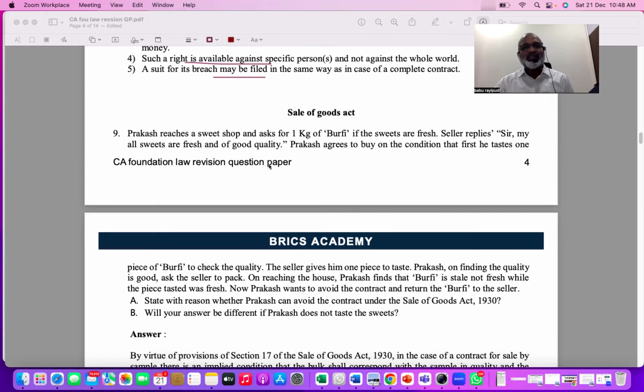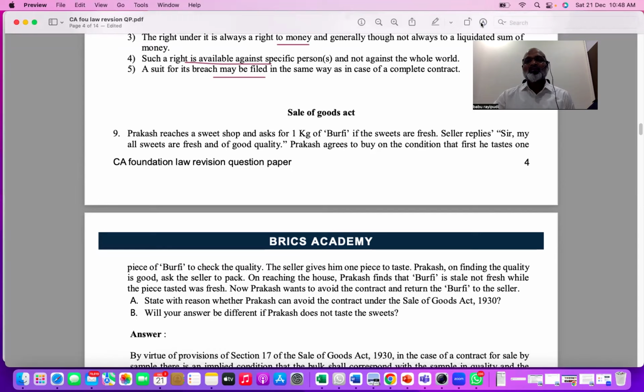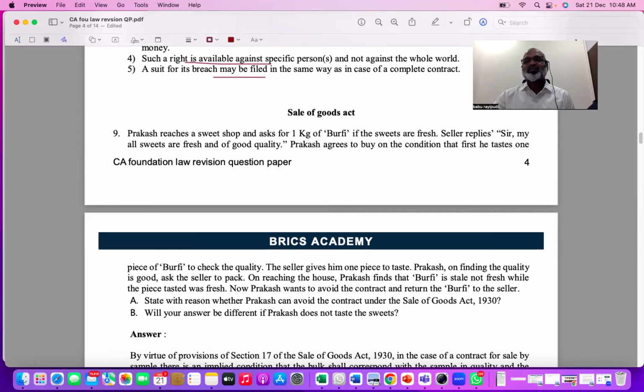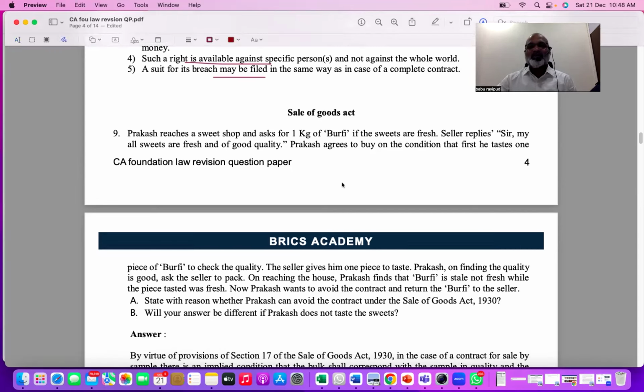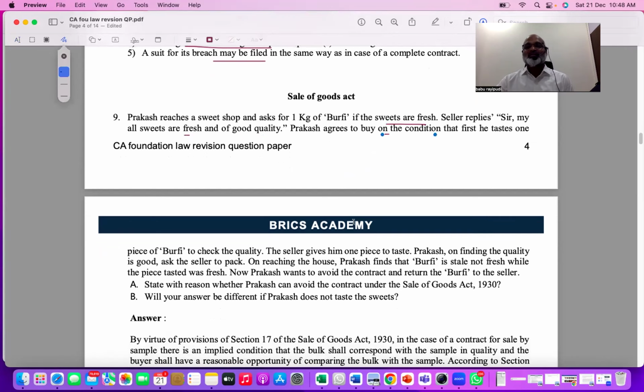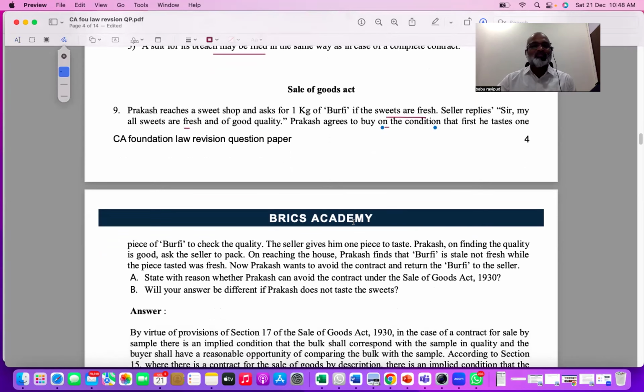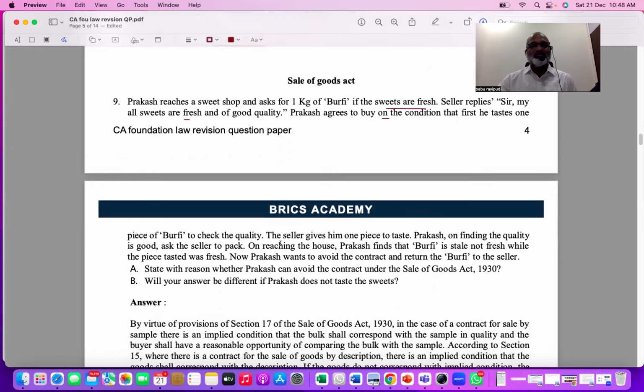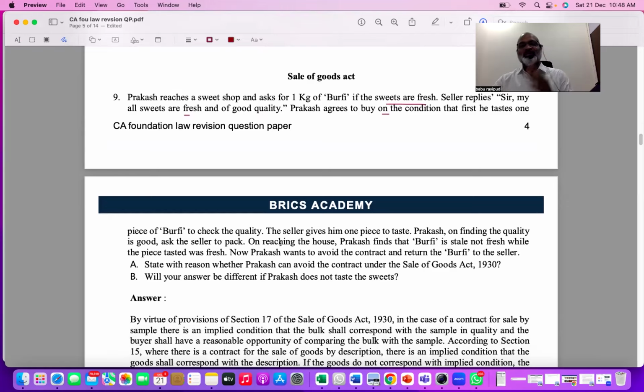Prakash reaches a sweet shop and asks for 1 kg burfi if the sweets are fresh. He's asking for fresh sweets. The seller replies, "Sir, all my sweets are fresh and of good quality." Prakash agrees to buy on the condition that he first tastes one piece of burfi to check the quality. The seller gives him one piece.